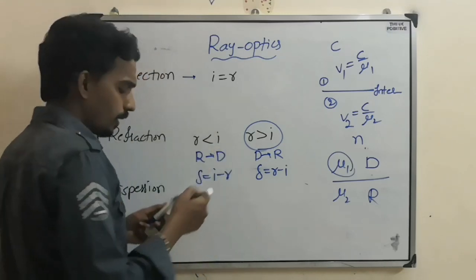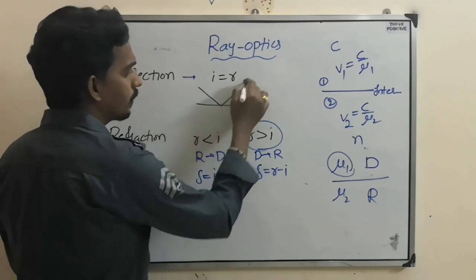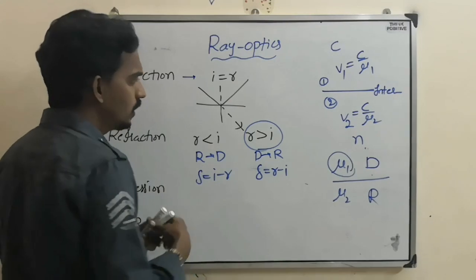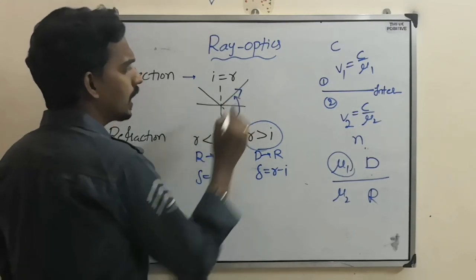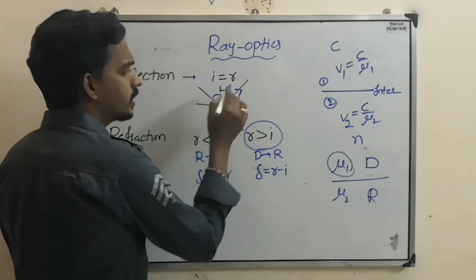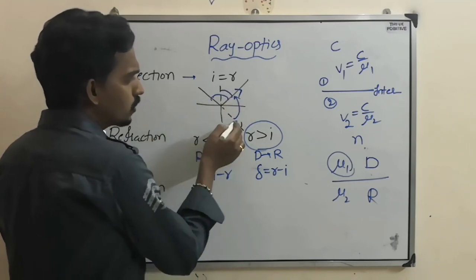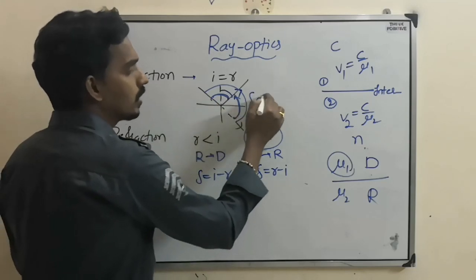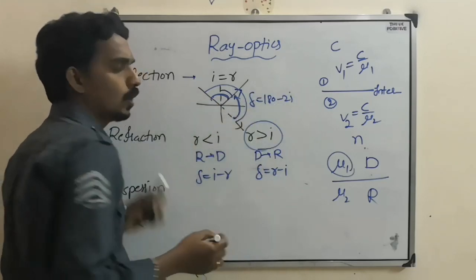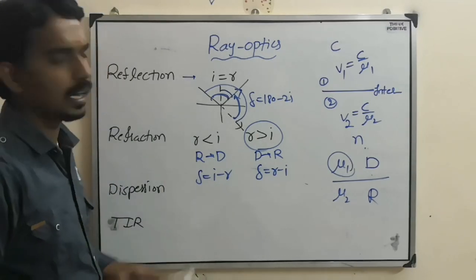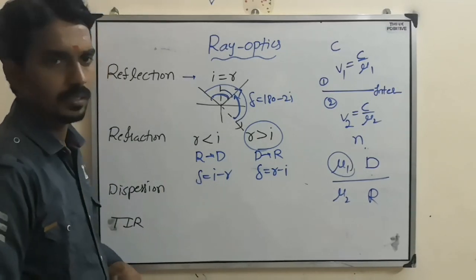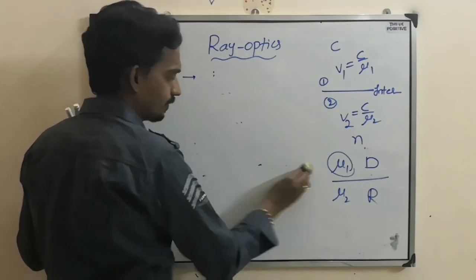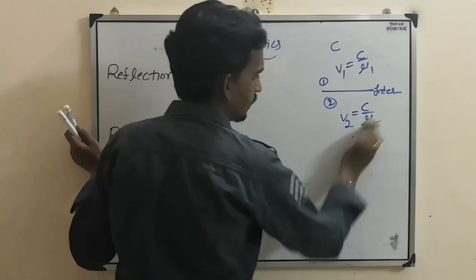Here also in case of reflection, same thing. See, light is coming and reflecting. Now actually it was going like this. So it got deviated. This is the angle of deviation, where this is I, this is I. So the total is 2I. Now this total angle is 180. This is 2I. So what is the deviation here? 180 minus 2I. So based on the reflection, they can ask you questions. So what questions can they ask? First, based on reflection or refraction.